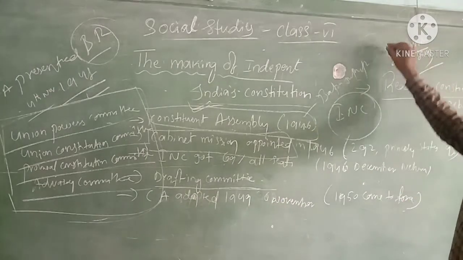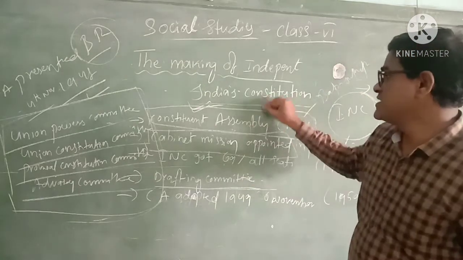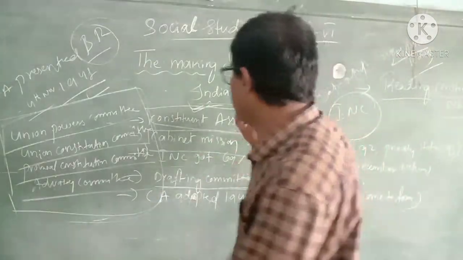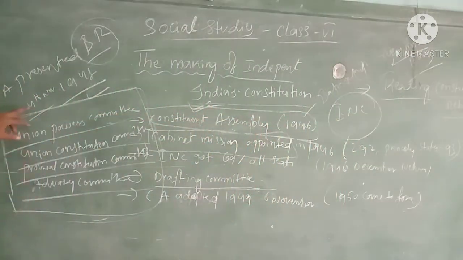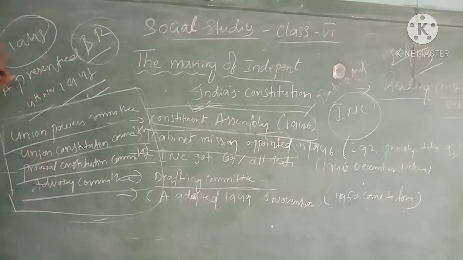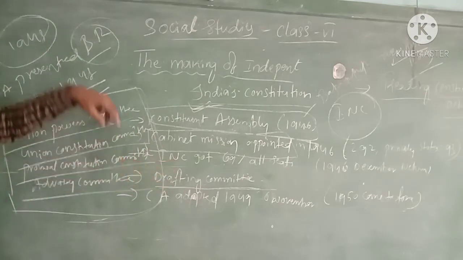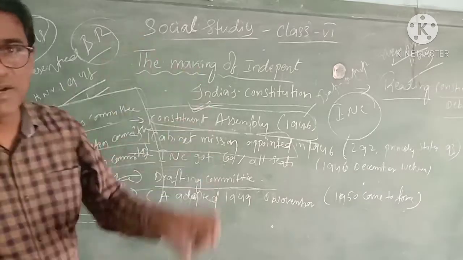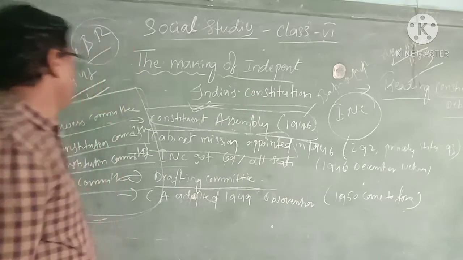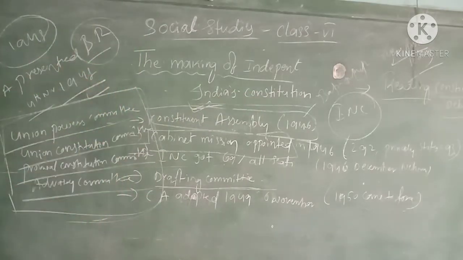After finishing their writing, they presented the report they had drafted in the Constituent Assembly on 4th November 1948. The drafting committee presented the constitution they prepared in the Constituent Assembly in the year 1948, on 4th November.